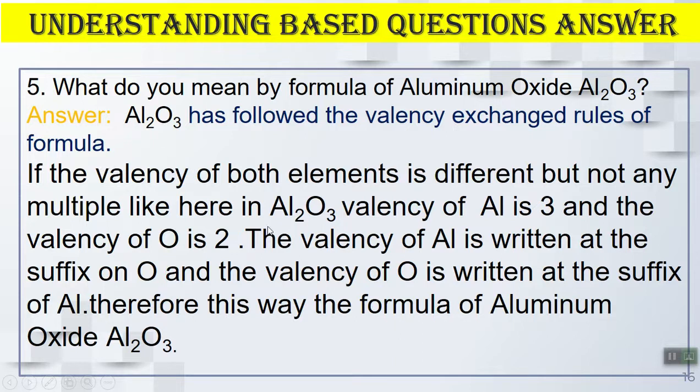Over there, on page number 81, in the rules of writing formula, you will get it in the last point. When the valencies are not multiples of each other while forming a compound, here 2 and here 3, they are not multiples. If it is 4, then they would be multiples. So when they are not multiples, the valencies are exchanged. That means the valency of O, which is 2, goes to aluminum, and the valency of aluminum, 3, goes to oxygen, and this way it forms.